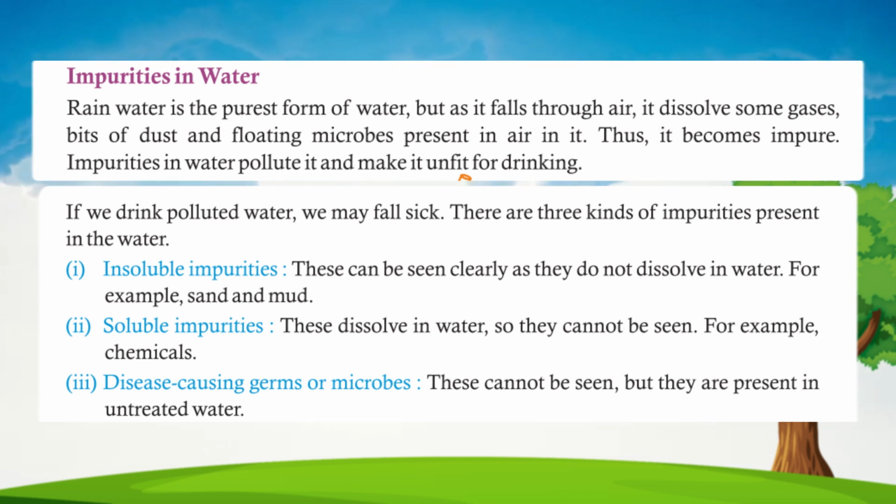There are three kinds of impurities present in the water. 1. Insoluble impurities. These can be seen clearly as they do not dissolve in water. For example, sand and mud. 2. Soluble impurities. These dissolve in water, so they cannot be seen. For example, chemicals. 3. Disease-causing germs or microbes. These cannot be seen, but they are present in untreated water.